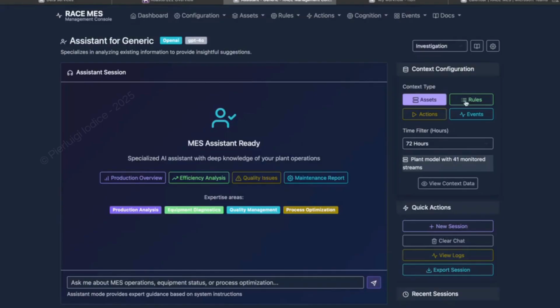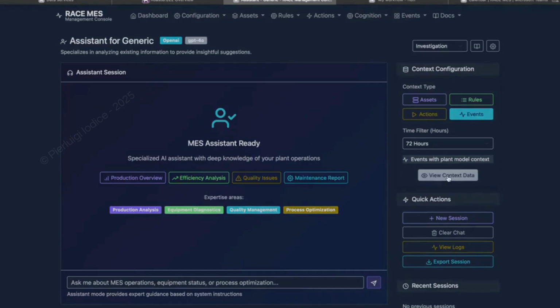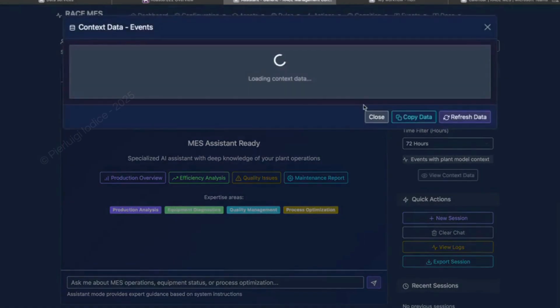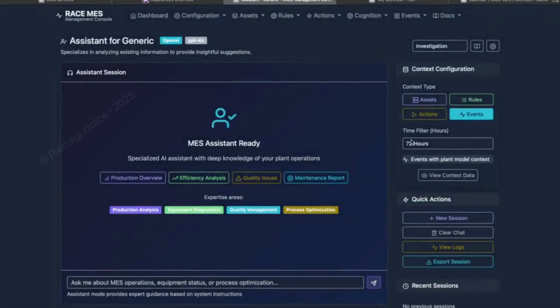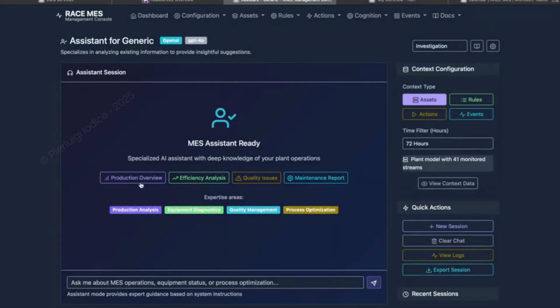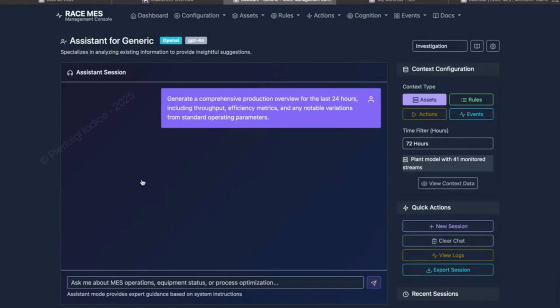It's specialized and mission-oriented. I can spin up as many assistants as I need and scope each one tightly to a specific equipment, a process area, or even a safety scenario. Each assistant carries its own instructions, permissions, and guardrails. Critically, an assistant has tools, and tool usage can be enforced by policy based on the request.